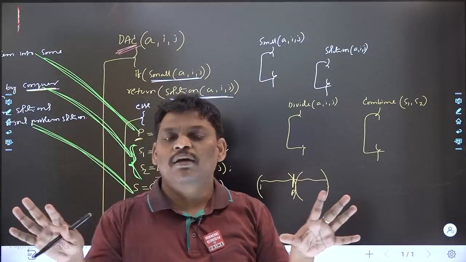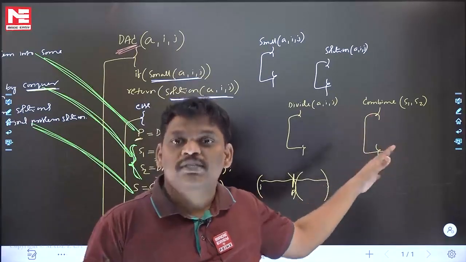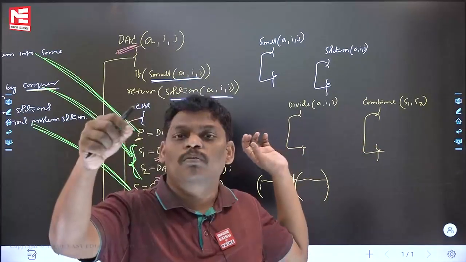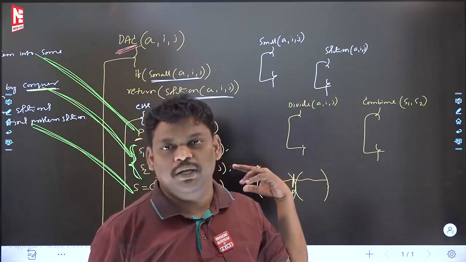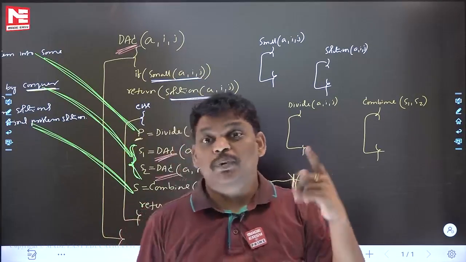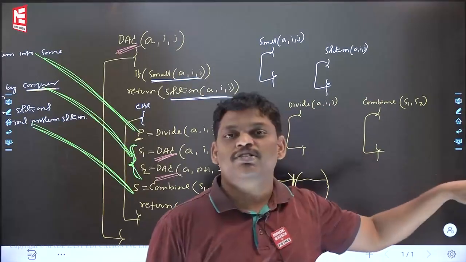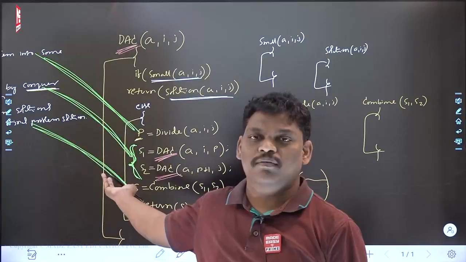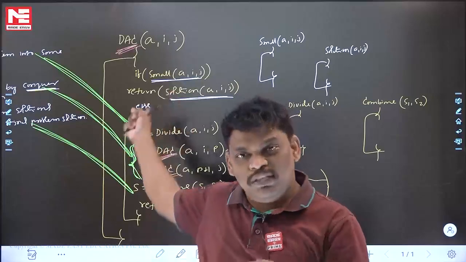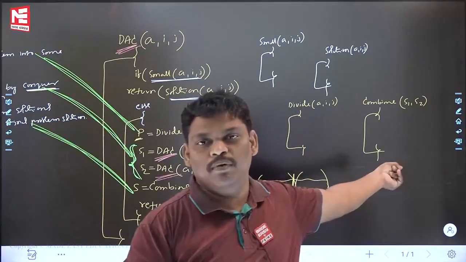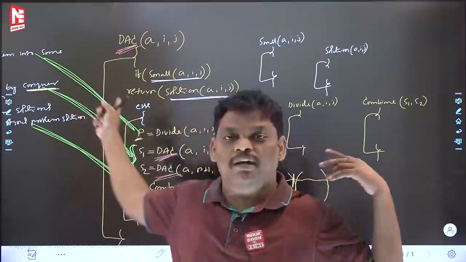Supposition that I don't know how to write, I am facing some difficulty. What is the meaning? Your problem, according to your opinion, cannot be solved using divide and conquer. So please remember this one. If you can fill those, that is the indication that your problem is an application of divide and conquer. To solve your problem using this algorithm, you have to fill that gap. If you are able to fill the gap, your problem is one of the applications of divide and conquer.